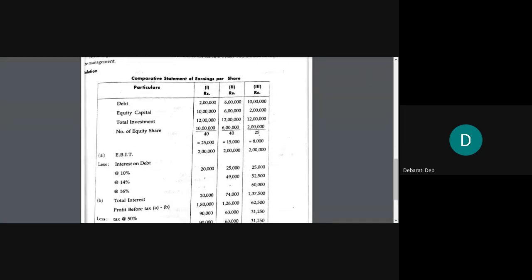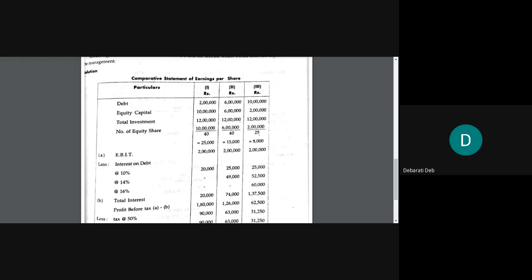Made. So in the first column, write down particulars. Second column, write down rupees as the heading.